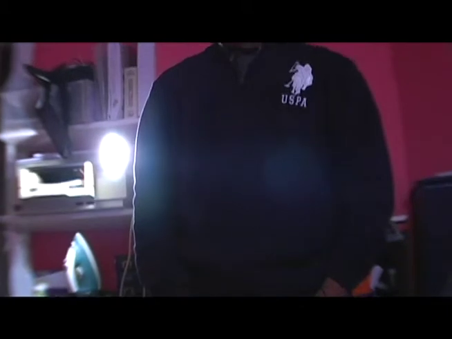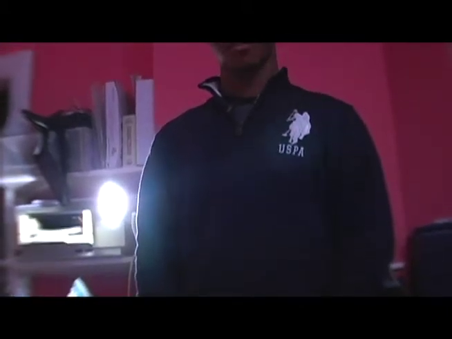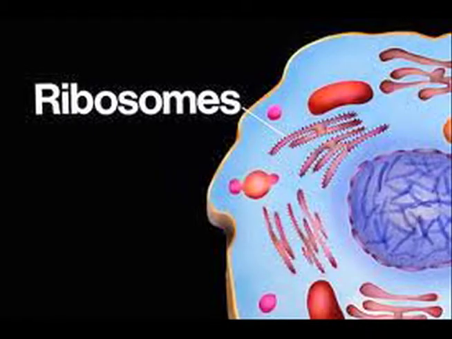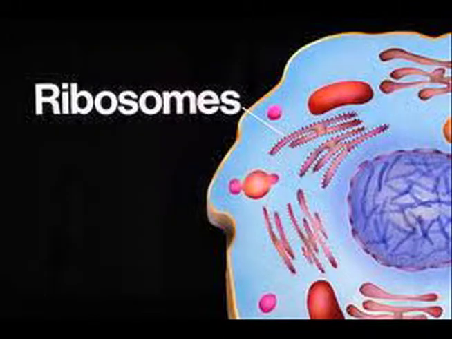Ready? Ribosomes are the protein builders for the cell, just like construction workers are builders for the house. A ribosome is a component of a cell that synthesizes protein chains. It assembles 20 specific amino acid molecules to form a particular protein molecule determined by the nucleotide sequence of RNA molecules.